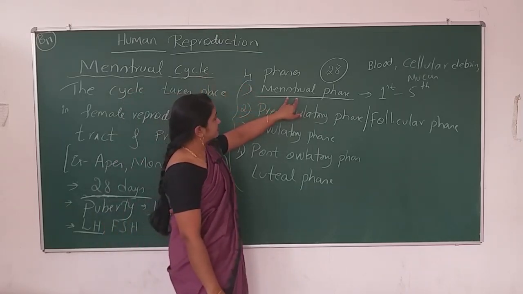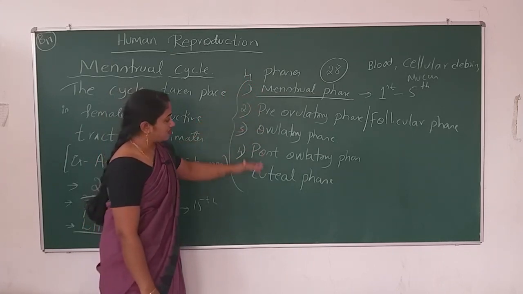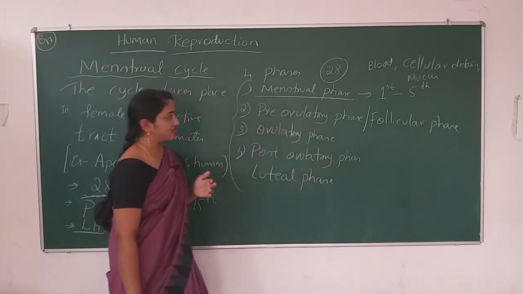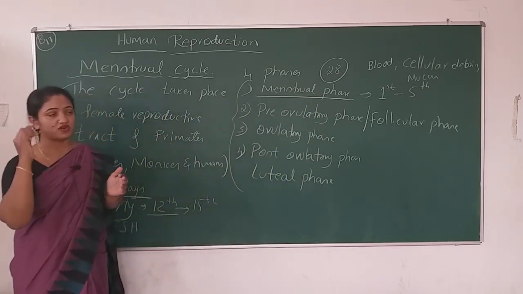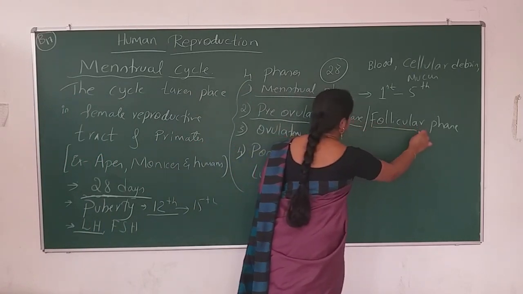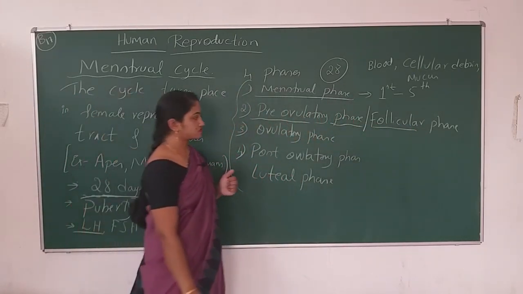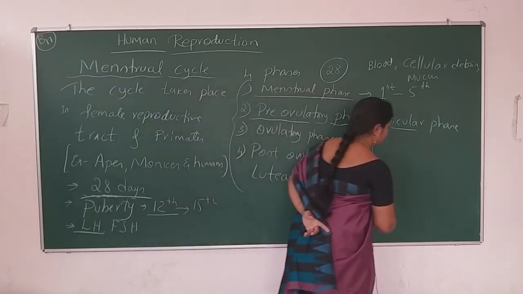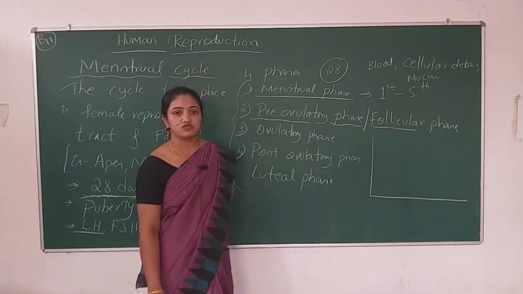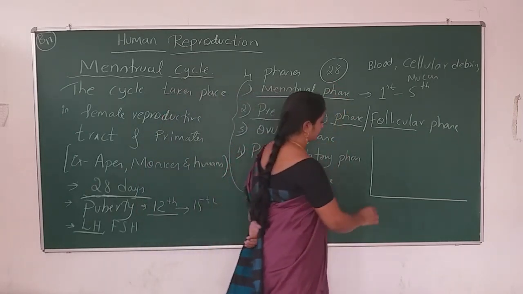So the next is, what actually we'll talk about in these phases. Why the blood, the cellular debris and the mucus release from the body, I'll tell you. The second is the pre-ovulatory phase or follicular phase. I'll draw one diagram here to describe the days of the menstrual cycle.